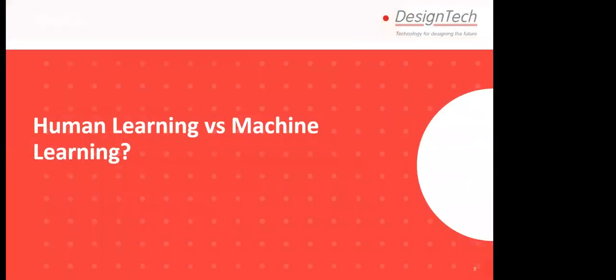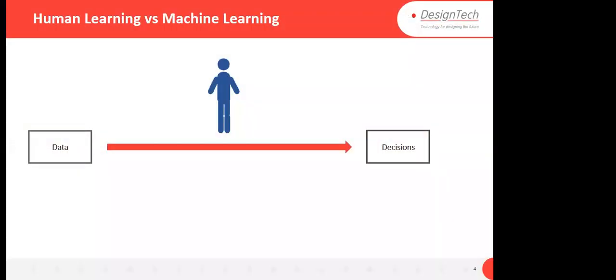What is human learning with machine learning, first of all? Let's say that I am giving you some data and I am asking you to take some decisions based on the data. What will you do? You will visualize the data. You will do some kind of analysis in your mind, right? Based on that, you will take some decisions. That is called human learning.